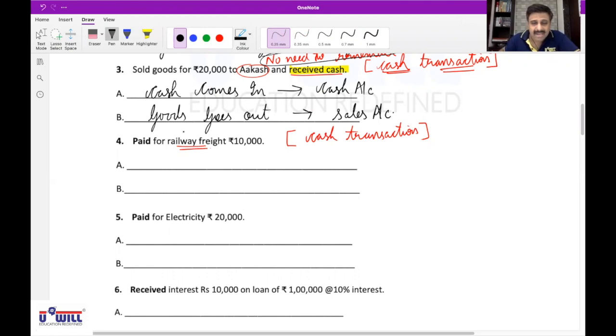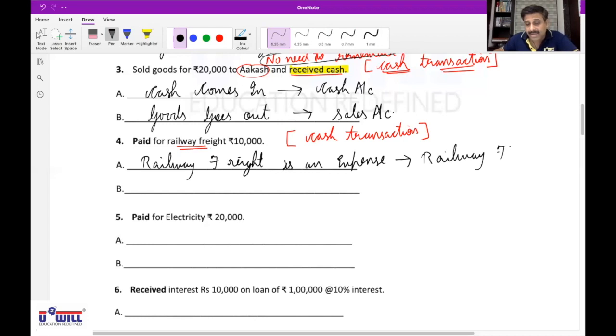Service comes in, which means you will say railway freight is an expense. We discussed in the last lecture that whenever a service comes in, it is an expense. So here railway freight is an expense, and that affects which account? Railway freight account.